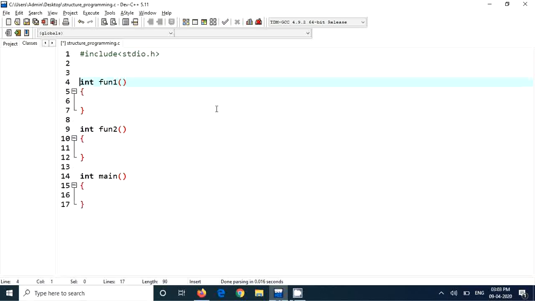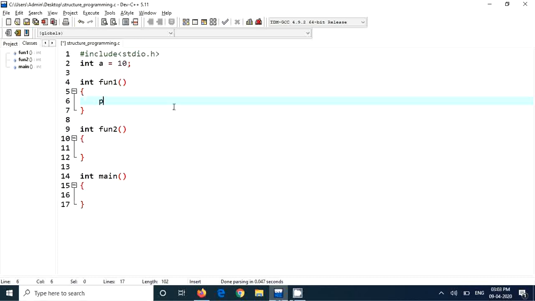If it is a global variable, the name suggests that it has access to every function in the file. So the scope of this global variable is file scope. That means anybody in the file can access the global variable. Say for example, int a equal to 10. This variable a is said to be global because it is accessible by every function: fun1, fun2, main.